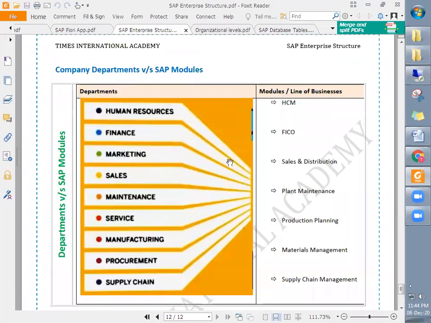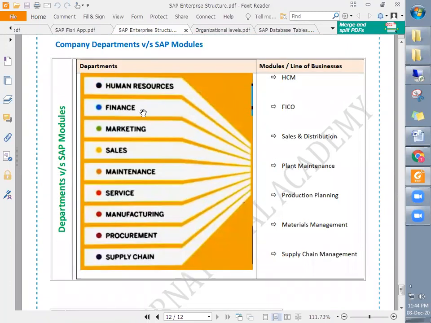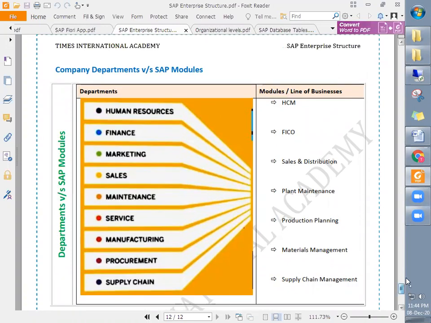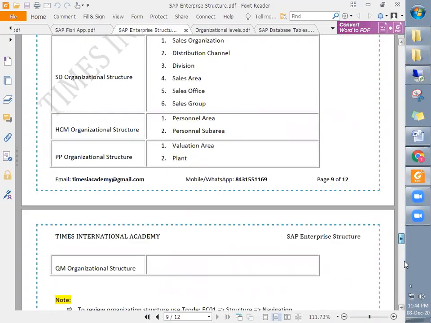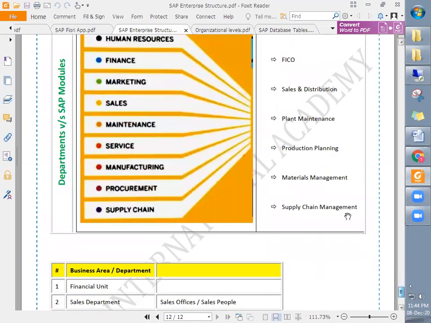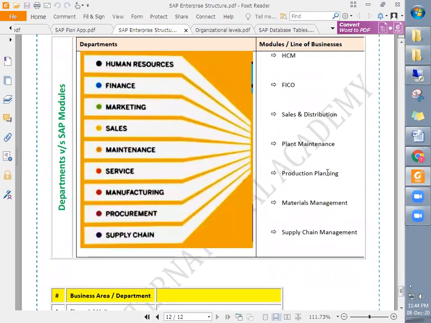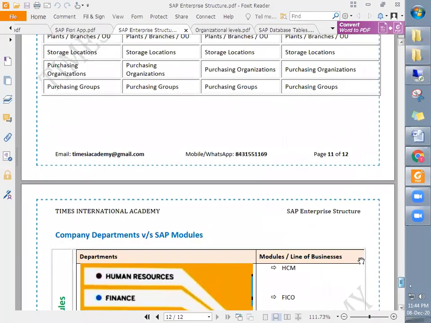Similarly, the FICO consultants will interact with the accounts department. They will try to understand the controlling area, credit control, and company code information.